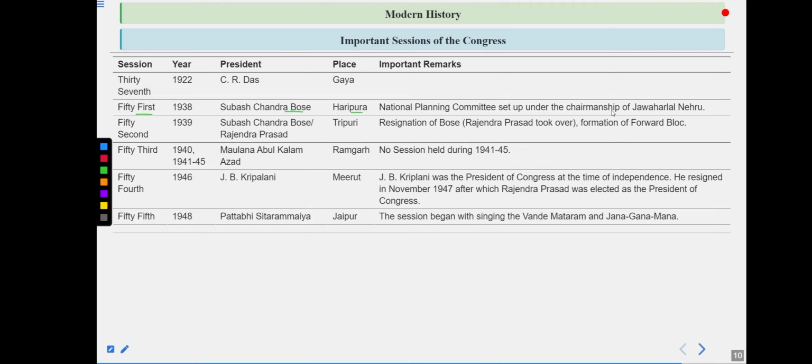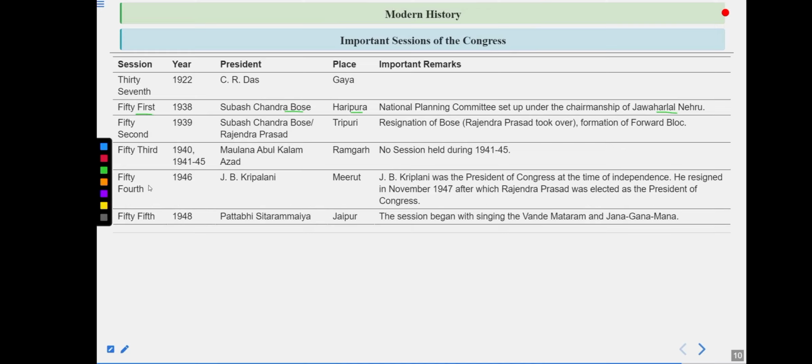The National Planning Committee was set up under the chairmanship of Jawaharlal Nehru. So this was the time, and the 51st session was held in 1938, and Subhash Chandra Bose for the first time became the president of the Indian National Congress. According to his ideology, he talked about a lot of things. He also told people that now is the time that we should do something, that we can snatch freedom from the hands of the Britishers. So at this time, a dispute arose within Congress, especially between Subhash Chandra Bose on one side and Mahatma Gandhi on the other.